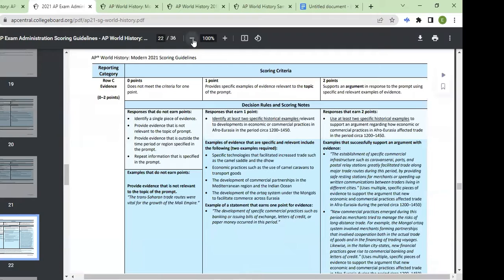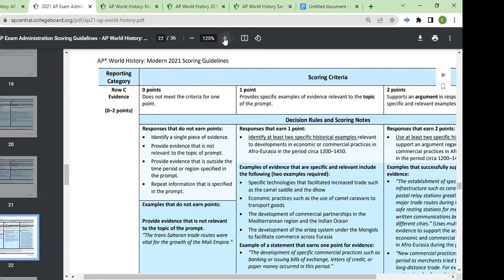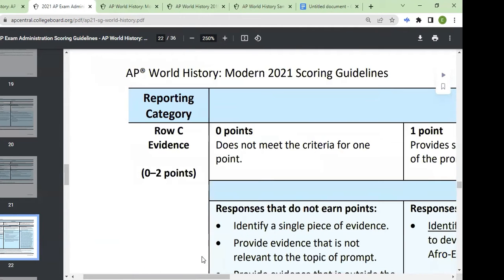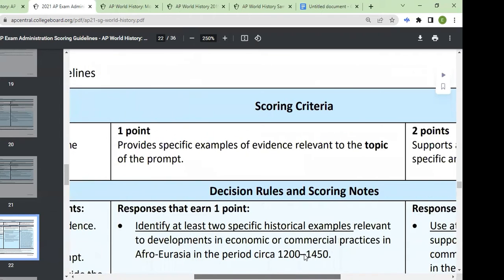The second reason why, because it's actually not that much evidence that you have to bring to the table. All right, what I've got here is the AP exam scoring guidelines, specifically for the LEQ, specifically for Part C, that's the evidence. Now, what a lot of students have told me is they are terrified. They're like, I don't know how I'm going to be able to come up with enough evidence for an LEQ. And my answer to this statement is, I understand your fear, but let's take a look at exactly how much evidence you have to bring to the table.